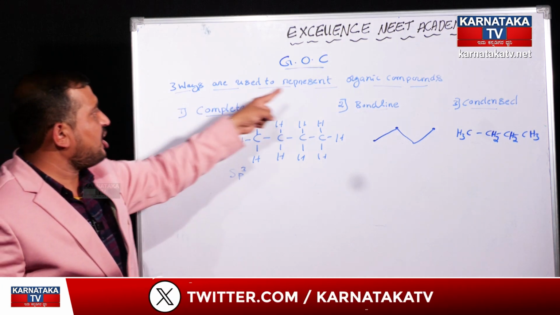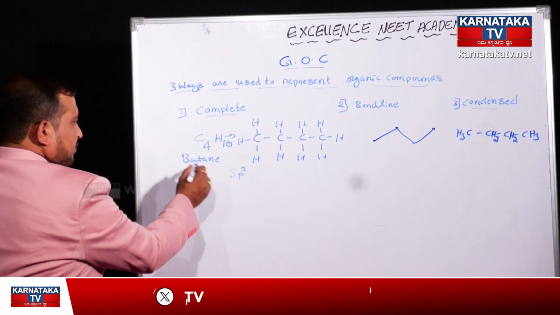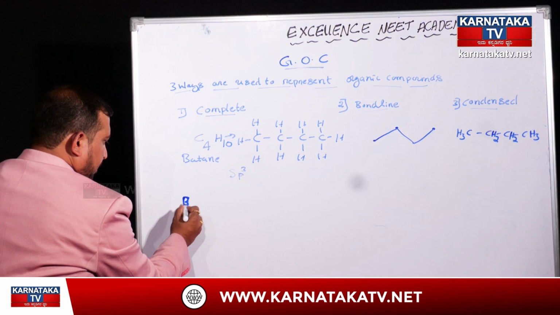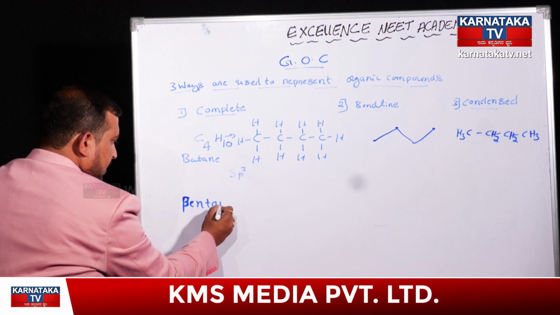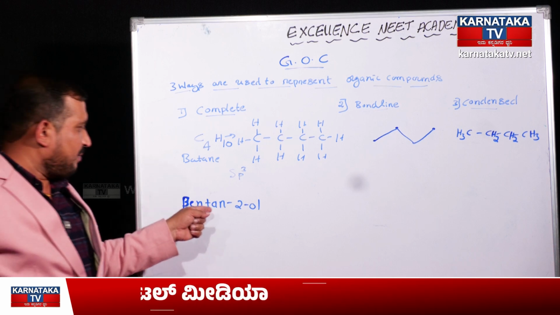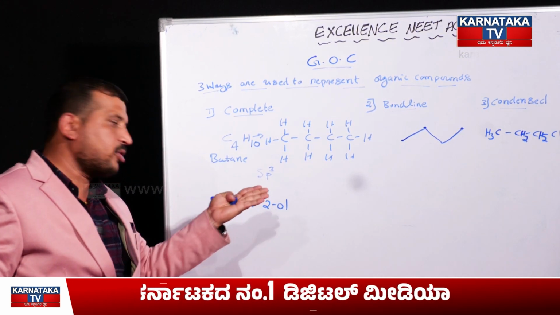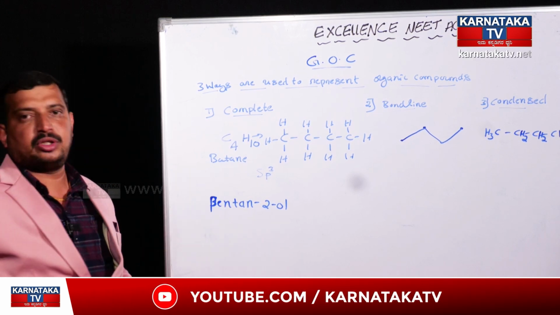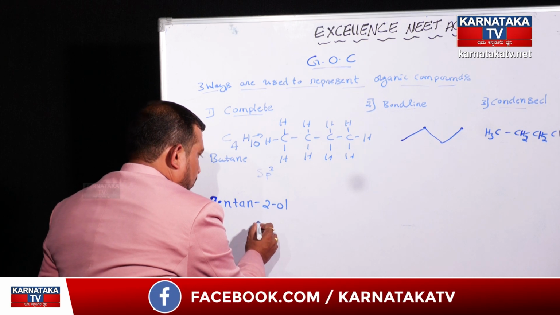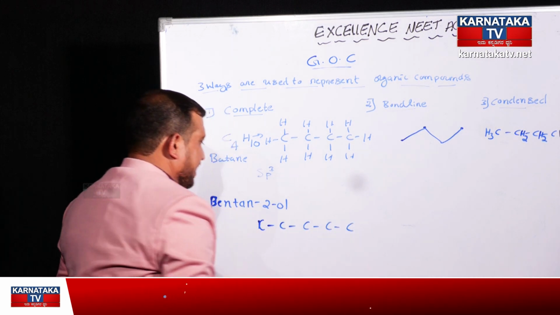That's why these are the 3 ways to represent organic compounds. Now, apart from that, butane, I will consider pentan-2-ol. Some of the students already know about this particular structure. In your 10th standard, you already learnt about the structure of pentan-2-ol. Here, 5 carbon atoms must be there: 1, 2, 3, 4, 5 carbon atoms.